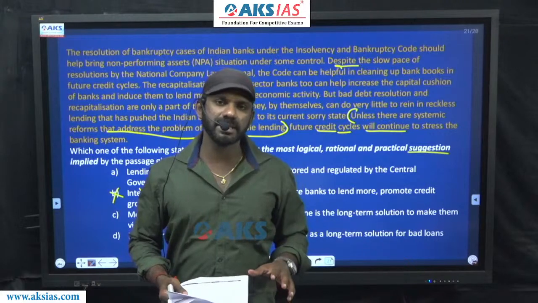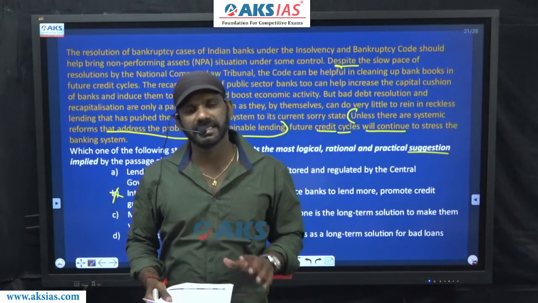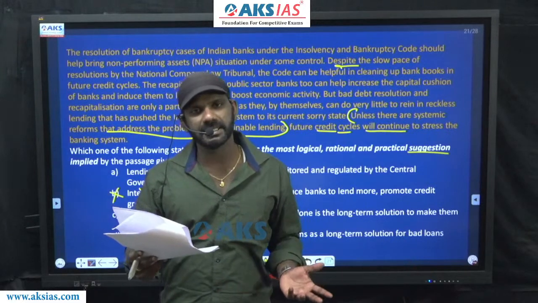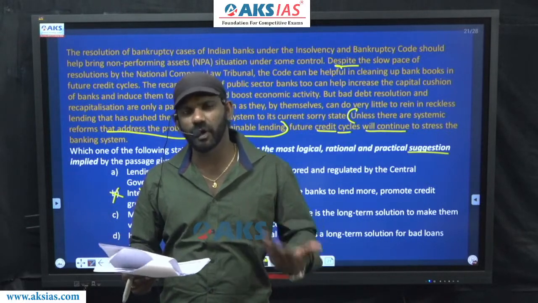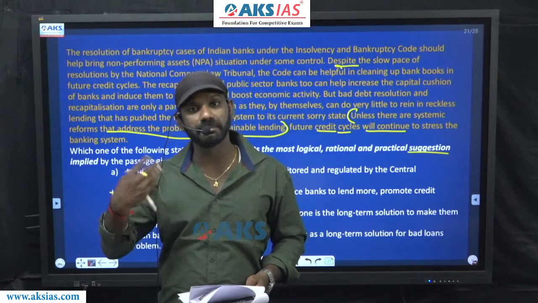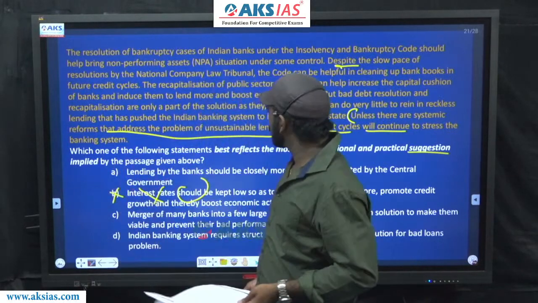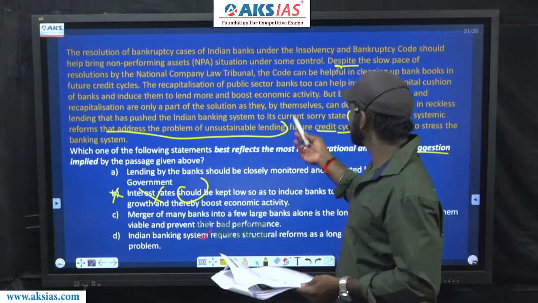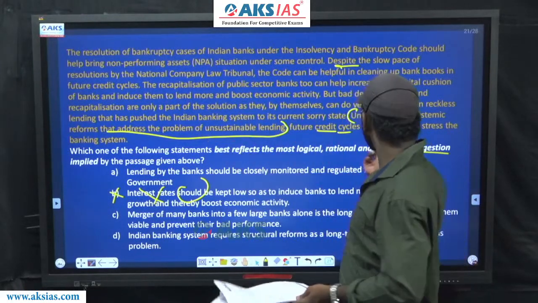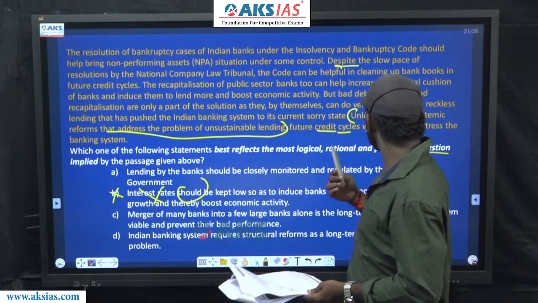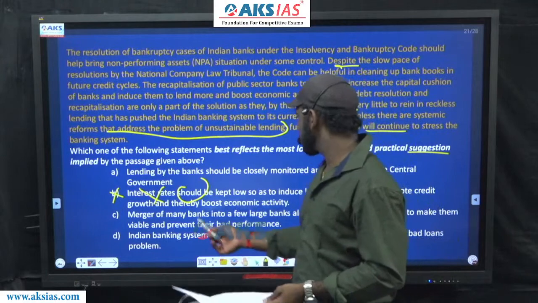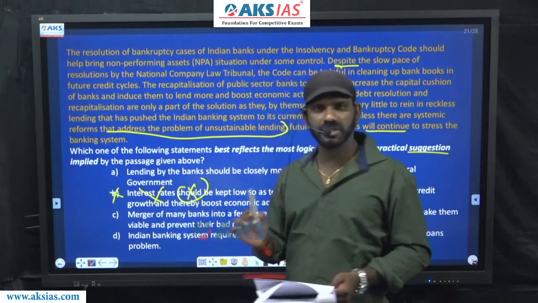If there is a modal in the option, there must be a modal in the sentence that talks about the option. That means if an option talks about a compulsory action, what is in the passage must also be a compulsory one. There is no compulsory action talked about in the last sentence. The last sentence says, if this doesn't happen, future credit cycles will continue to stress the banking system. No compulsory actions are talked about here. There's another reason to eliminate option B.